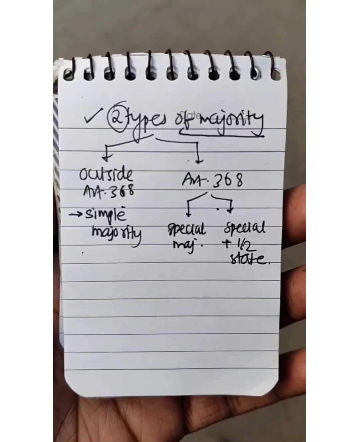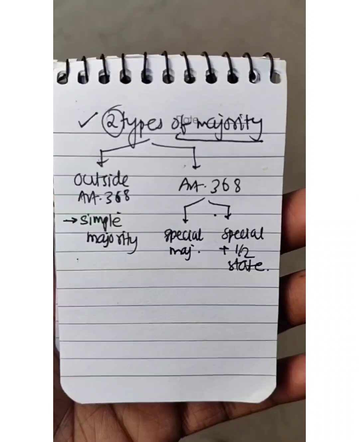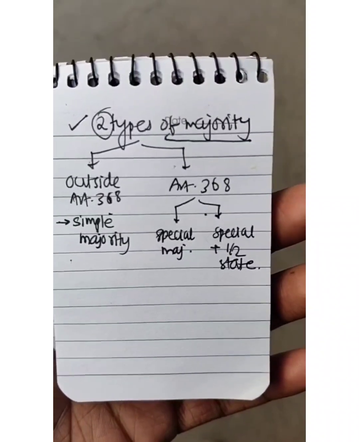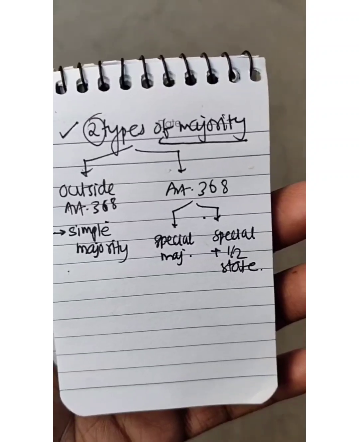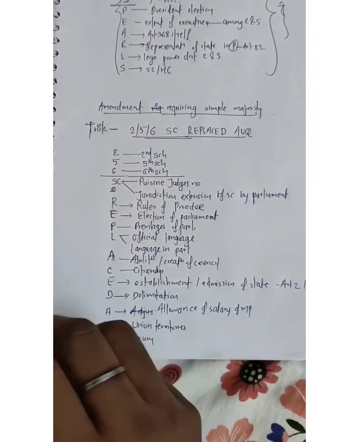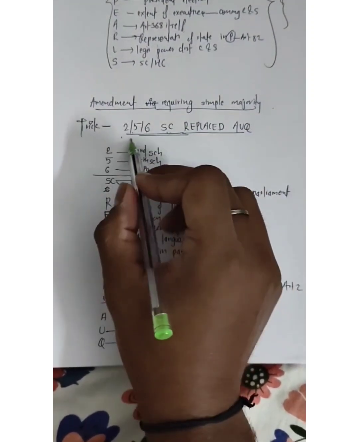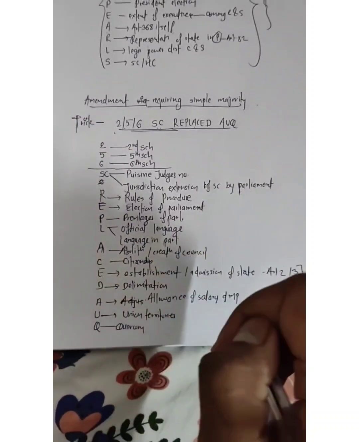So there are two kinds: outside Article 368, which requires simple majority, and Article 368, in which there are two types. First is done with special majority, and second is done with special majority with half of the state ratification. Some amendments in the Constitution can be done via simple majority. The trick to remember this is 256 SC for Supreme Court. Remember it like that: 256 Supreme Court replaced AUQ. Practice this trick 2 to 3 times to remember all the provisions in it.